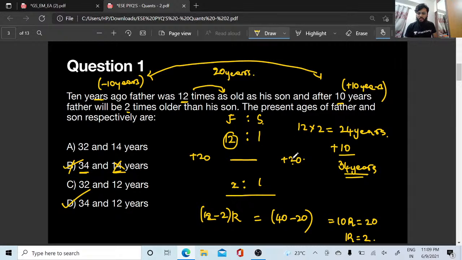How will 14 come? 1 2s are 2, 2 plus 10 is 12. Okay, so this will be 12. 34 and 12 years. Sorry there. Option D is the right answer, right? 34 and 12 years. Option D is the right answer.